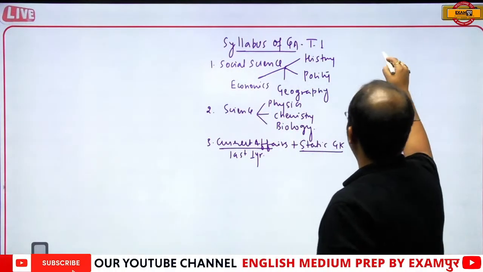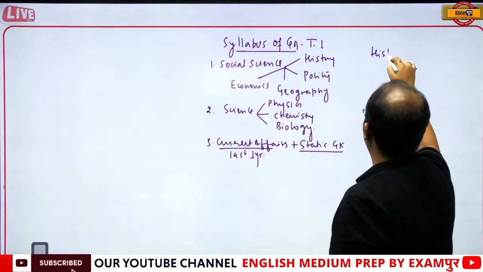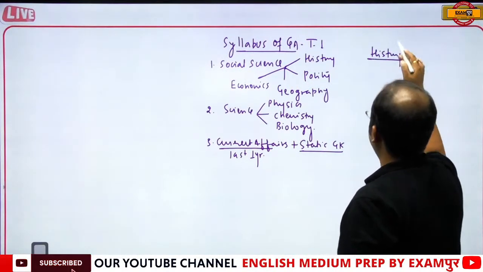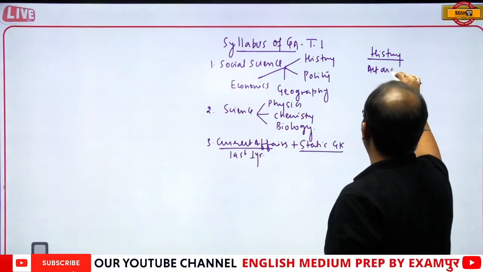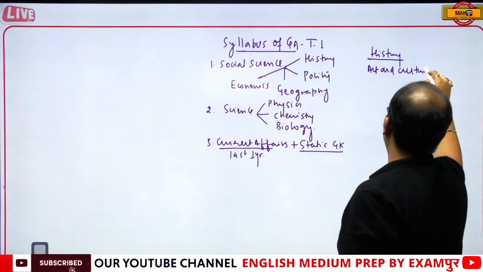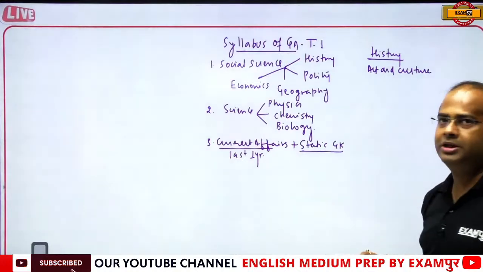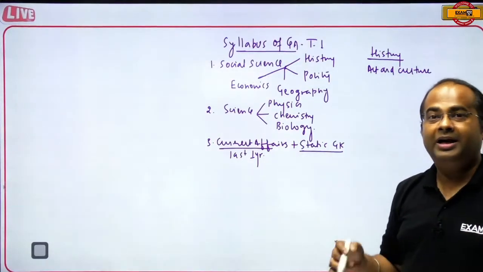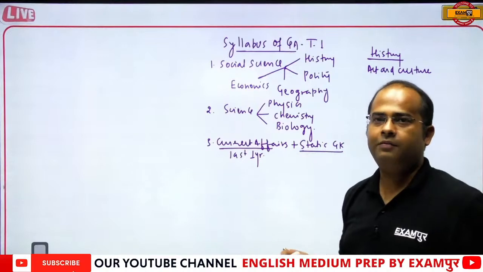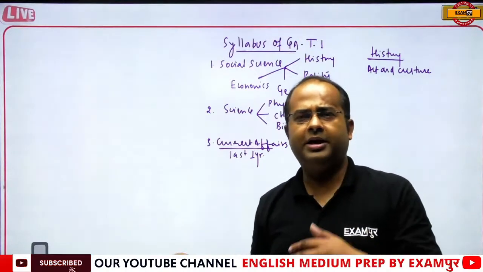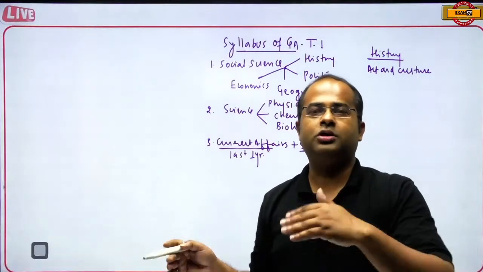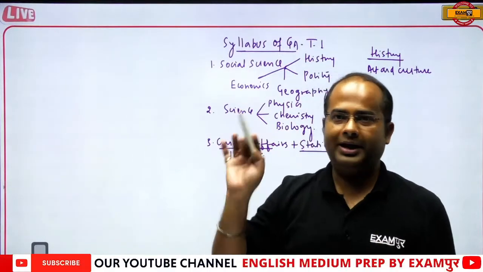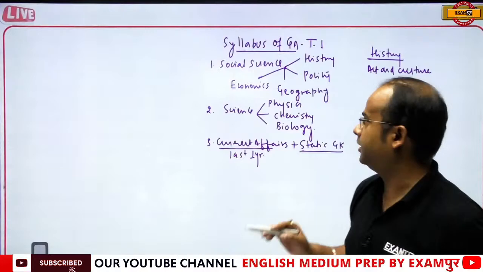Now in history, guys, a new section that is generally in demand is art and culture. So you have to revise art and culture also, because now they are asking questions from art and culture instead of conventional medieval India. They have shifted to art and culture. So art and culture is also playing an important role in your examination, especially for tier 1.